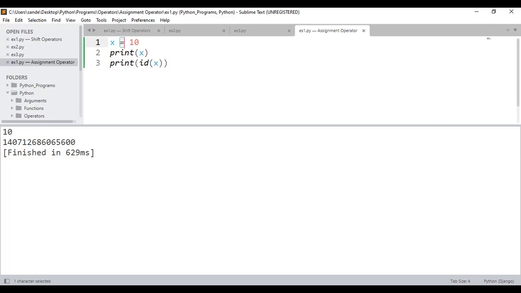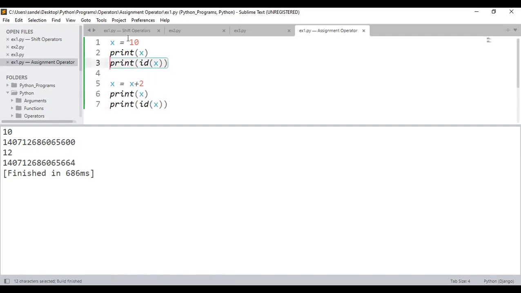Next, one more thing. Assume that I want to add 2 to the data and store it within the same variable. If I write x is equal to x plus 2, that means 10 plus 2, which is 12, stored again within the same variable. Now if I print and execute, observe properly. This is some other address pointing to the object 10. This x will be pointing to 10, which has the address 1000. Here I got a random unique address, but in general, in the classes I will say 1000, 2000, like that.